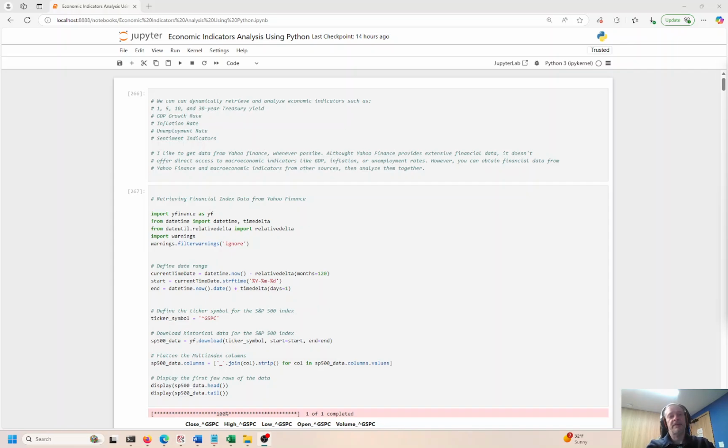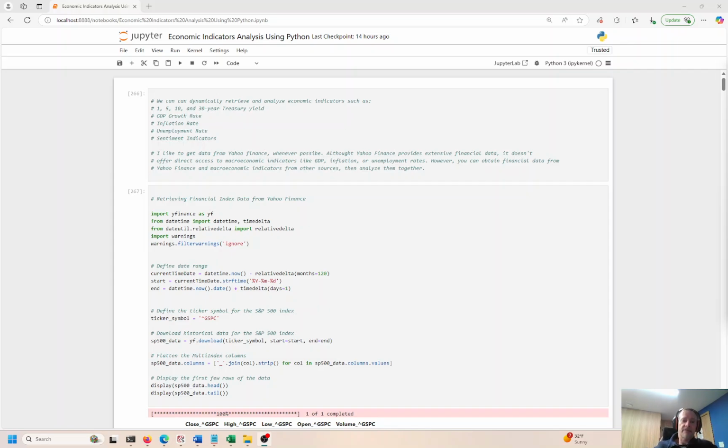Through to the end, we're basically going to look at a bunch of economic indicators. We're going to fetch a bunch of data from the web and then do an analysis on this and try to use different economic forecasting data sets like unemployment, inflation, T-bills, T-bonds and T-notes to predict future stock prices. Okay, so it's going to get pretty cool pretty quick. Sit tight and stick with me to the end.